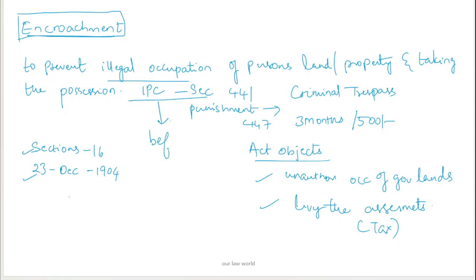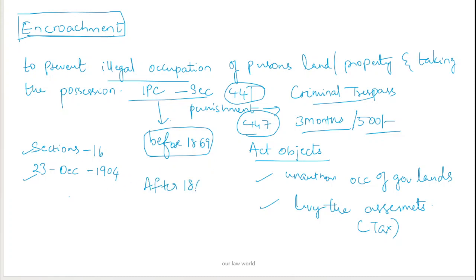Before 1869, this land encroachment was considered under criminal trespass, section 441, and was punished under 447 with 3 months of imprisonment or 500 rupees fine. But after 1869, the Madras High Court ruled that this should be collected as a charge, that means to levy the assessment, but not under IPC. Okay, so this is the introduction you have to remember.